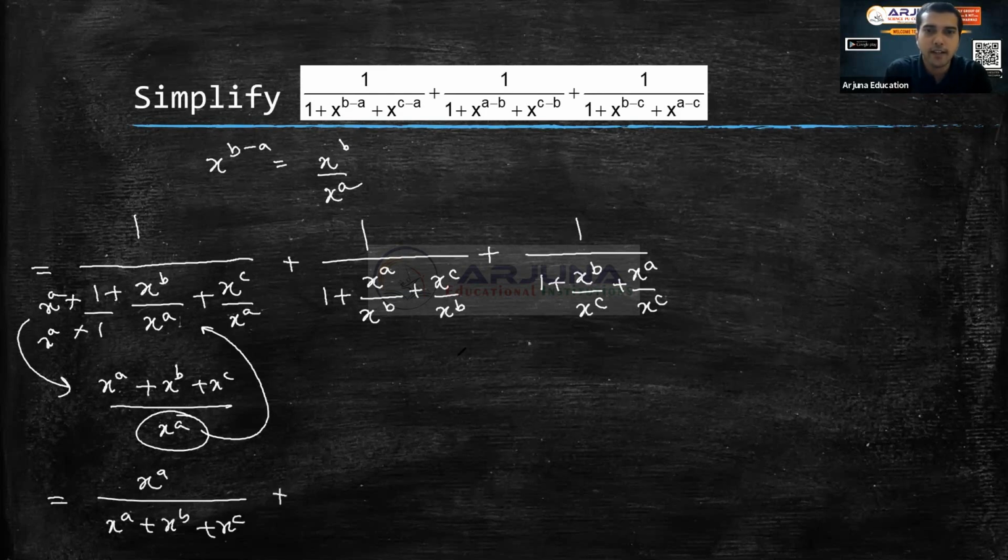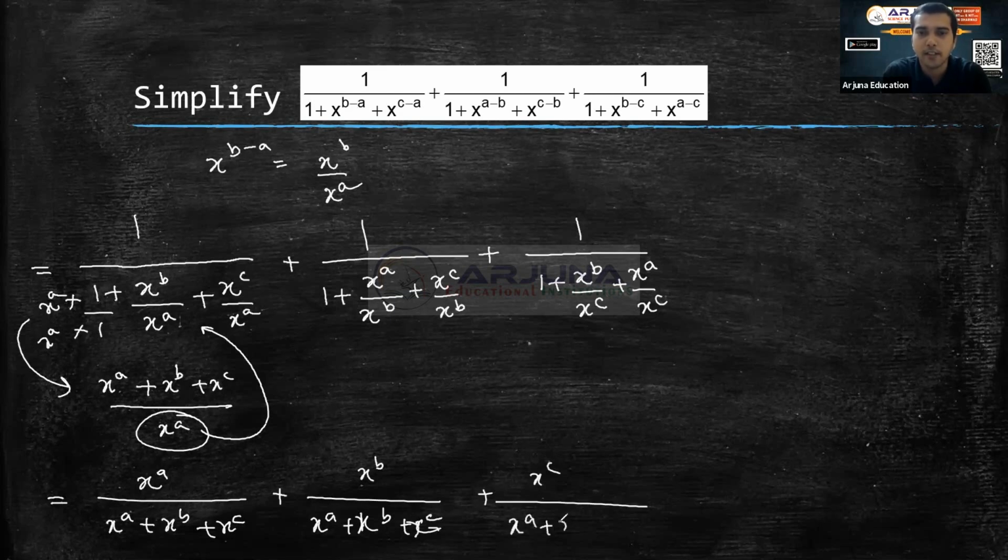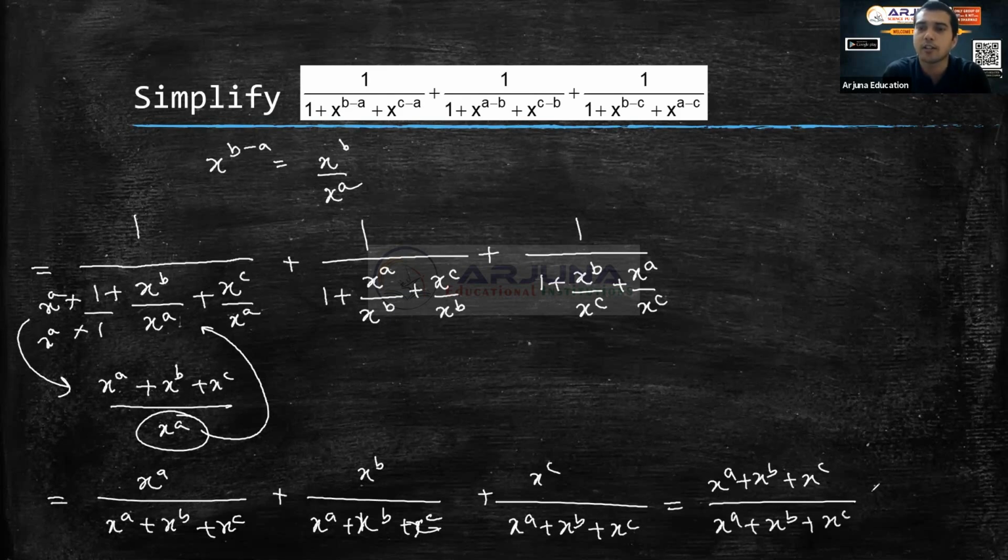Clear? So next you will get this b will go to numerator. So that is x power b by x power a plus x power b plus x power c. And similarly here, this x power c goes to numerator, and you will get x power a plus x power b plus x power c. You can clearly see x power a plus x power b plus x power c all will come to numerator only, and denominator also it is same. So therefore answer will be equal to what? Equal to 1.